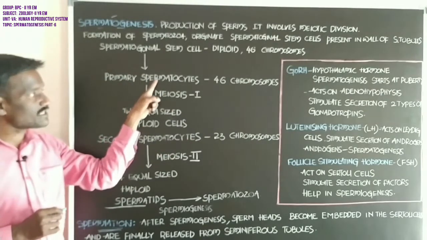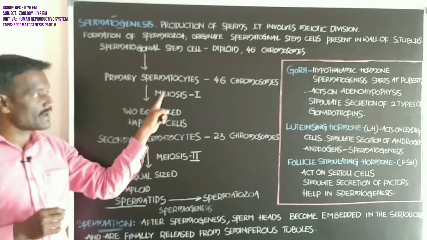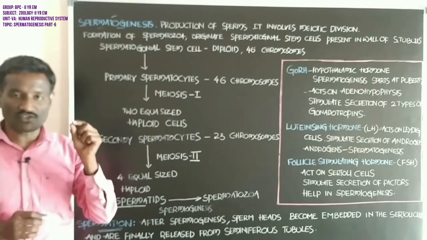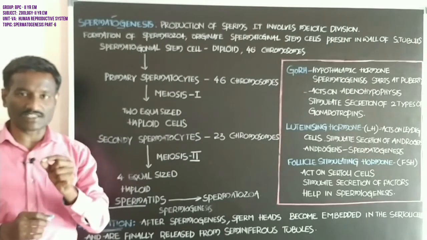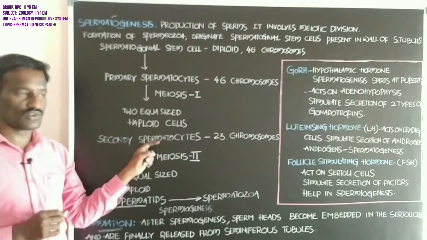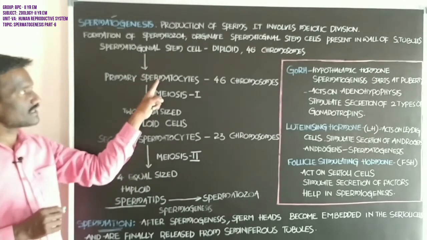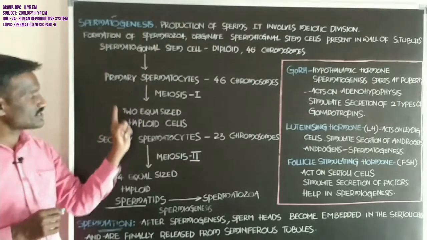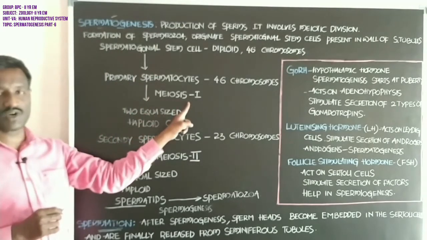The primary spermatocytes go through meiosis 1 and produce two equal sized haploid cells which are called secondary spermatocytes.